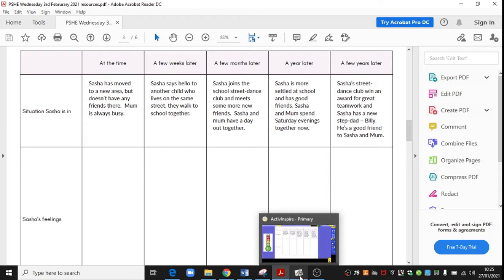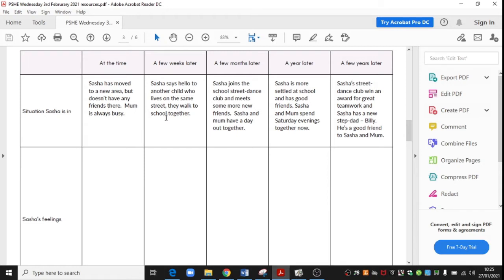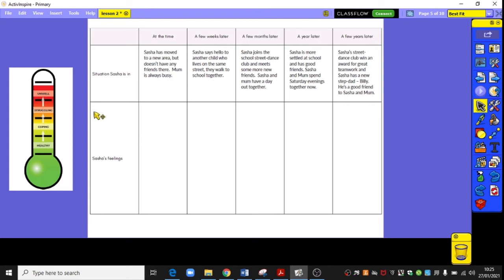So I'm basing our session on these, but you can challenge yourself and create what you think would be in these boxes on the screen. So as you can see, we've got how she's feeling at the time, her situation at the time, a few weeks later, a few months later, a year later, and a few years later.